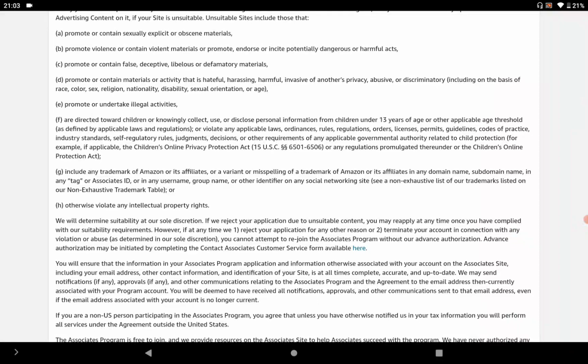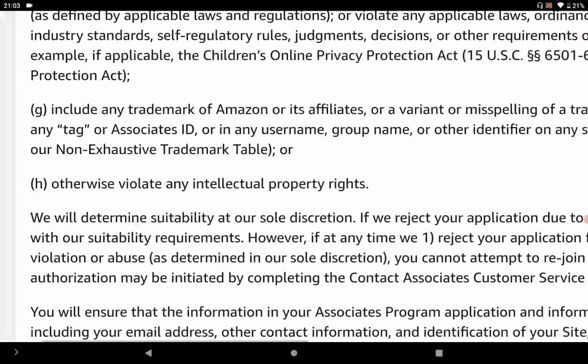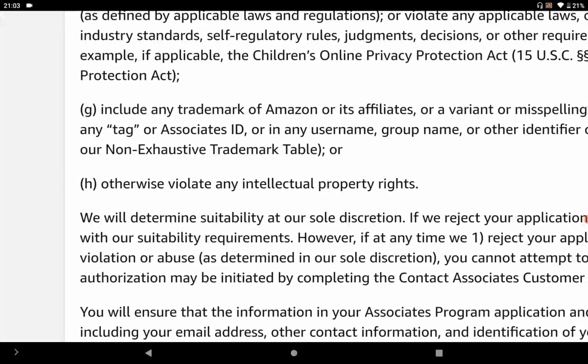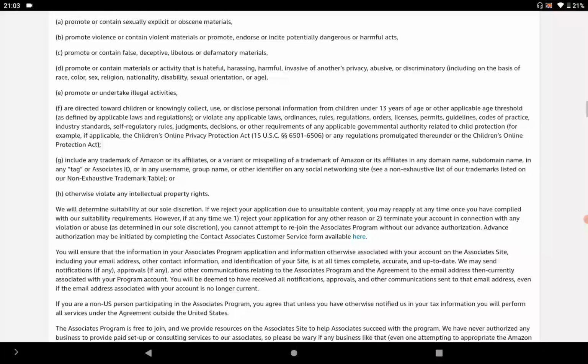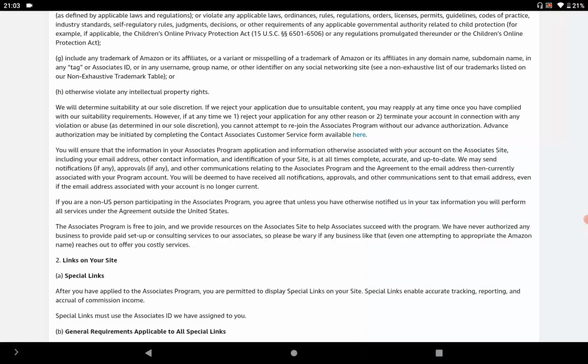And point H, you can see you cannot violate any intellectual property rights. You cannot use any copyrighted material for that. Here is the detail of all the material which falls under the Copyright Act.